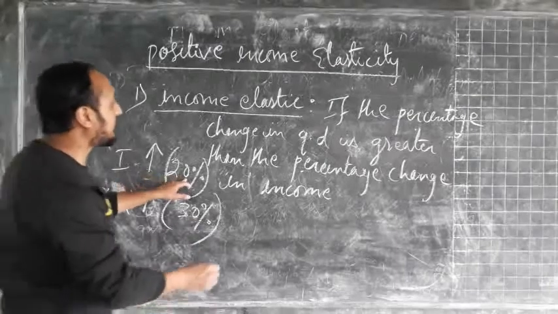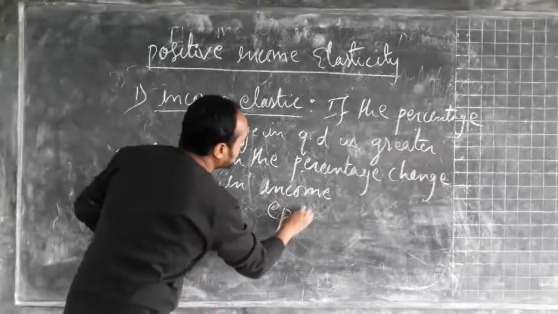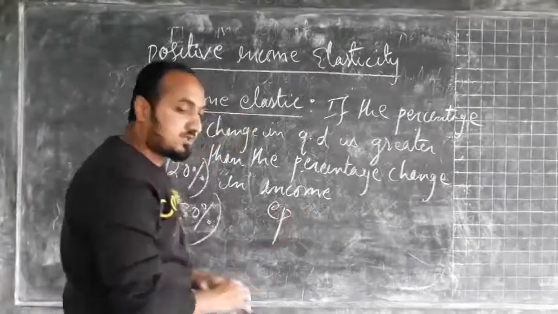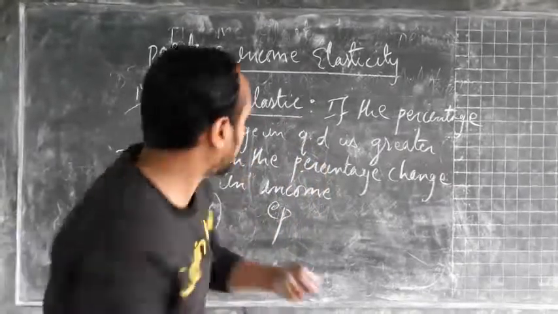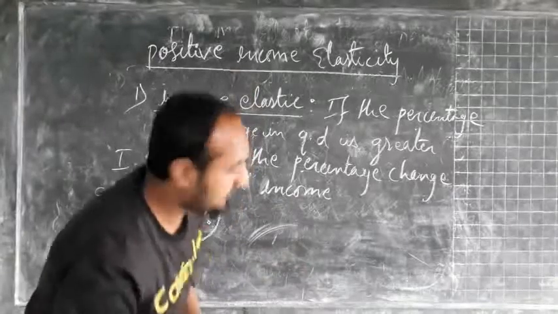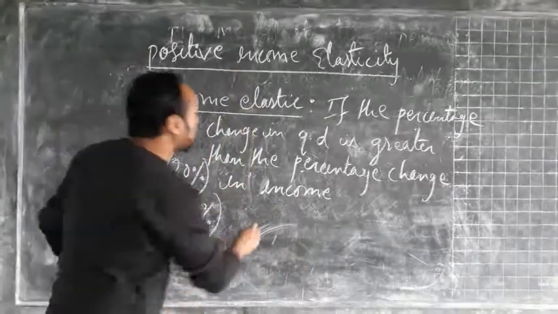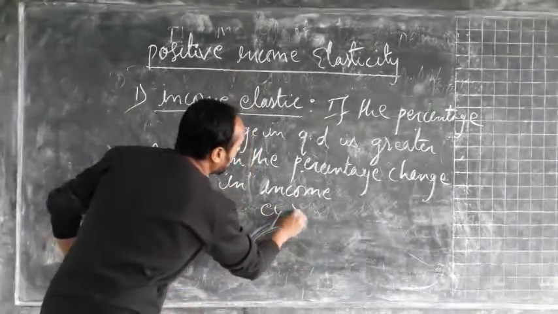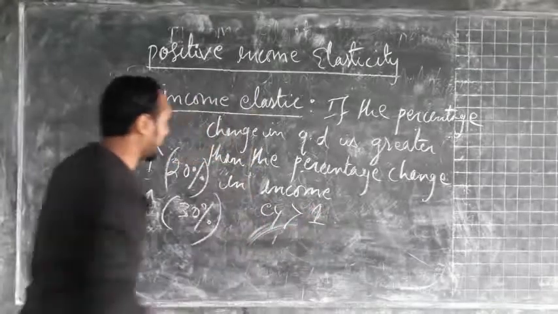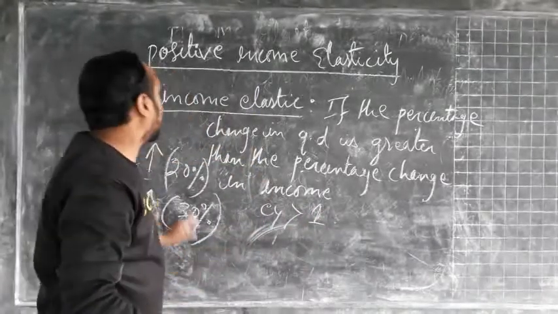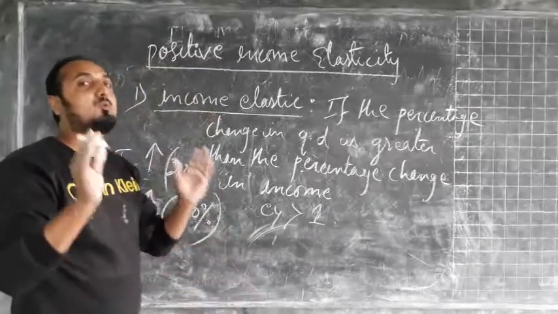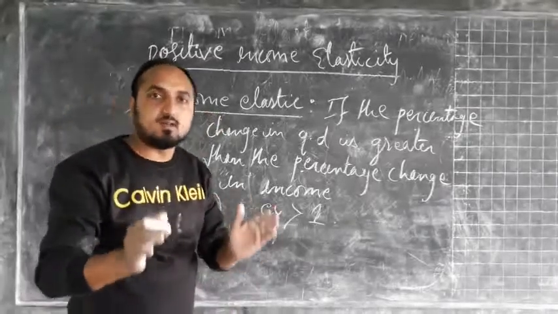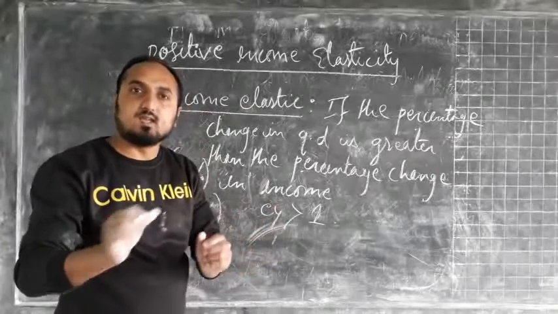So in this case, the income elasticity will be greater than 1. Once again, in the case of income elastic, the percentage change in quantity demand is greater than the percentage change in income.